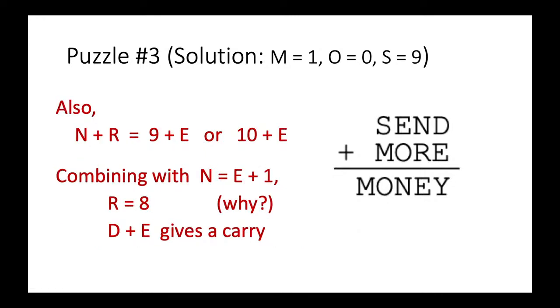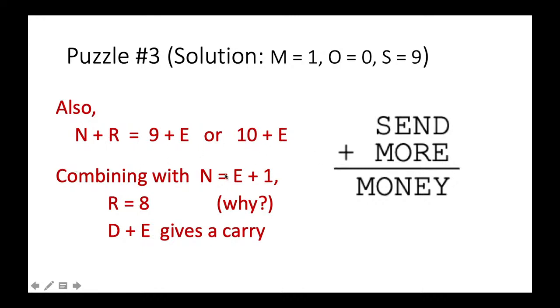Okay? And now, actually, this is something that we can do extra. So N plus R will give us a carry. N plus R will be ending with E. So there are actually two options for N plus R. N plus R could be equal to 9 plus E when there is a carry from D plus E, or N plus R could be equal to 10 plus E.